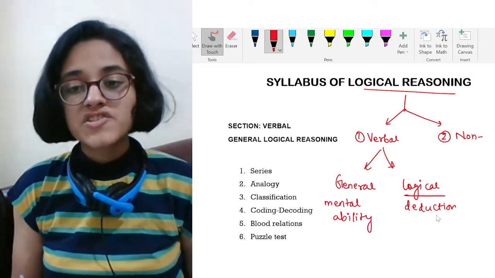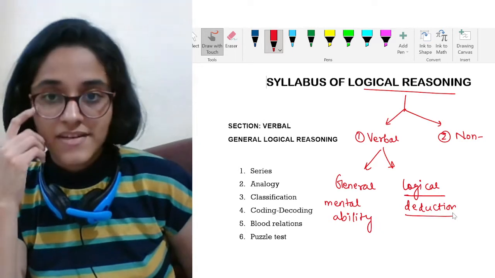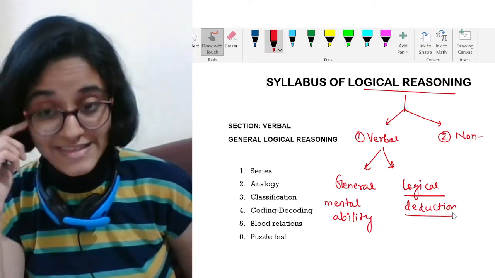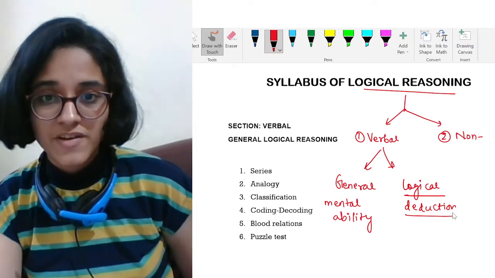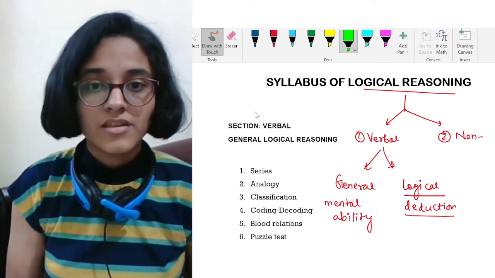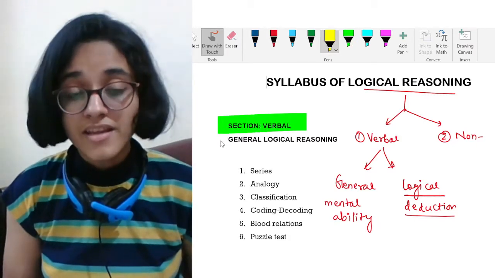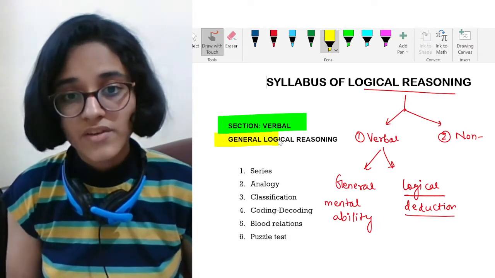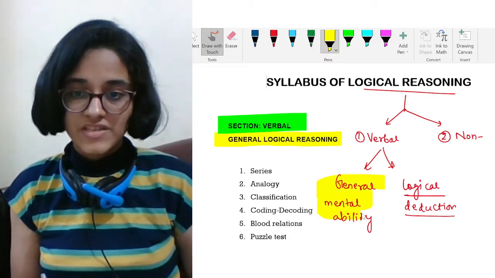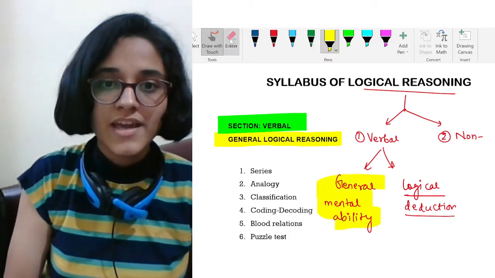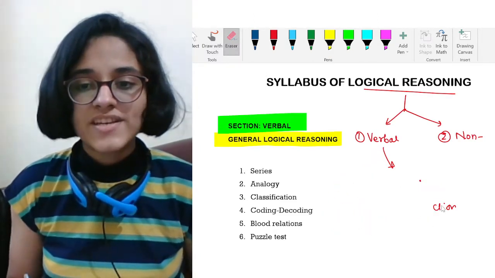And what is logical deduction? It means deducing some logic out of given 4 to 5 sentences. That is to be done in this section. I will be discussing that later, but first we are starting with the first section, that is verbal, and in this we are starting with general logical reasoning. That is the first section which is given over here. I think I have made myself very clear, so without wasting much time, let's start.